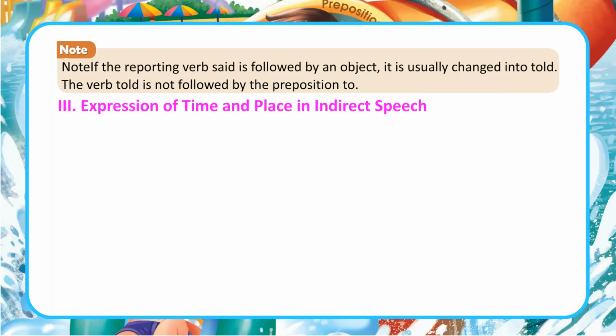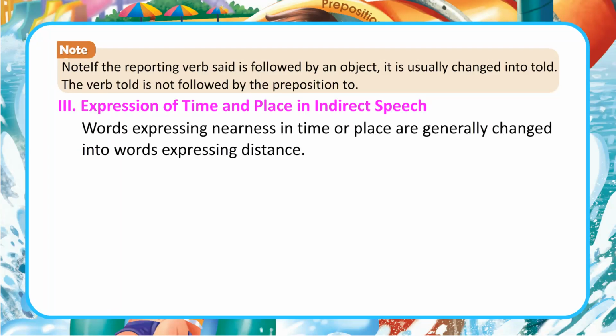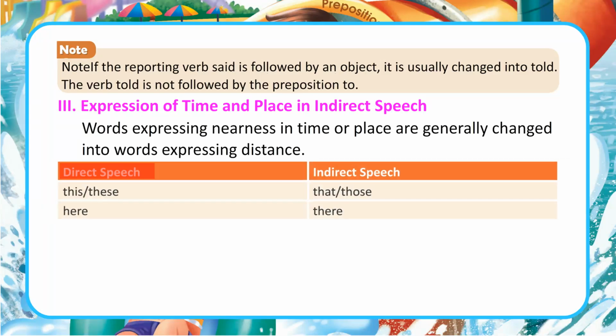3. Expression of time and place in indirect speech. Words expressing nearness in time or place are generally changed into words expressing distance.